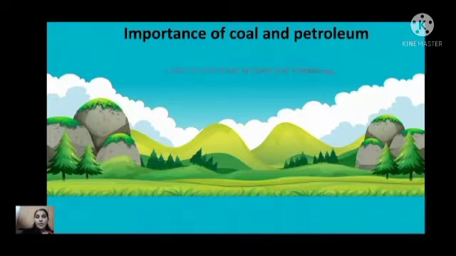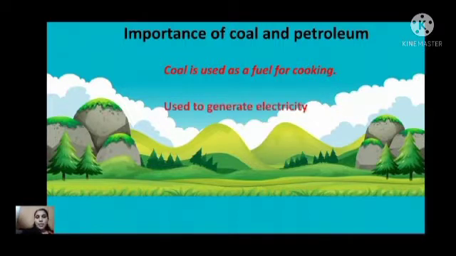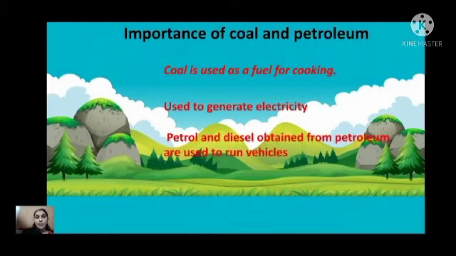Yes. Next we have to discuss the importance of coal and petroleum. First one, coal is used as a fuel for cooking. And it is also used to generate electricity. The two fuels we get from petroleum are petrol and diesel, and we use them to run vehicles. And the other byproducts we get from petroleum are plastics, paints and cosmetics.